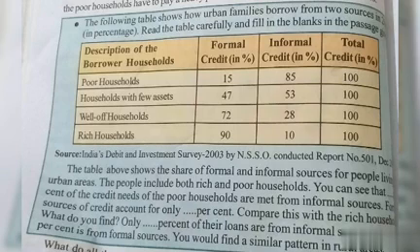You can see how much percentage of the credit needs of the poor households are met from the informal sources, and formal sources of credit account for only how much percentage. Comparing this with rich households, what we find is that only a small percentage of their loans are from the informal sources, while here you have a blank. How much percentage is from formal sources?